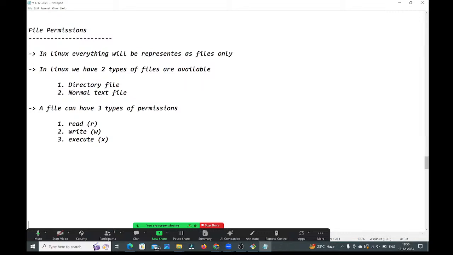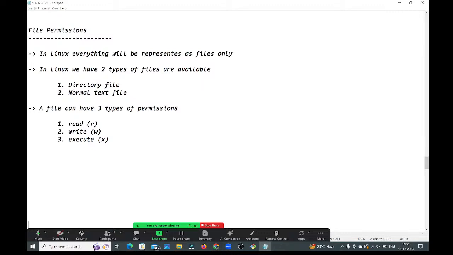Suppose you have the read permission, what can you do? You can read the data which is available inside the file. If you have the write permission, you can write the data inside the file. Without the write permission, you can't perform any write operation on the file. If you have the execute permission, you can install software packages and execute shell script files. All those things you can do, guys.